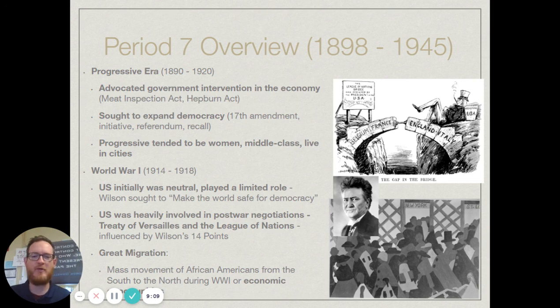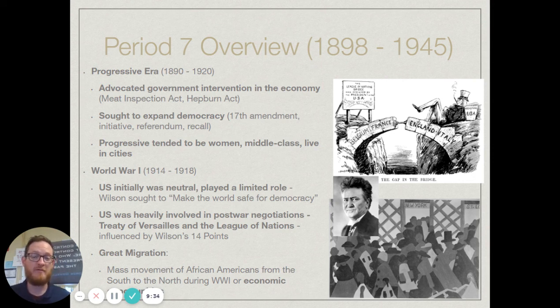We kind of hinted at that with the last period, talking about the populist movement. And you're going to see that the populist movement kind of morphs into what the progressive movement does. Basically, the goals of the progressives were to use the government to try to fix some of the issues caused by industrialization and the Gilded Age. So progressives are going to advocate government intervention in the economy. You're going to see that done in a lot of different ways.